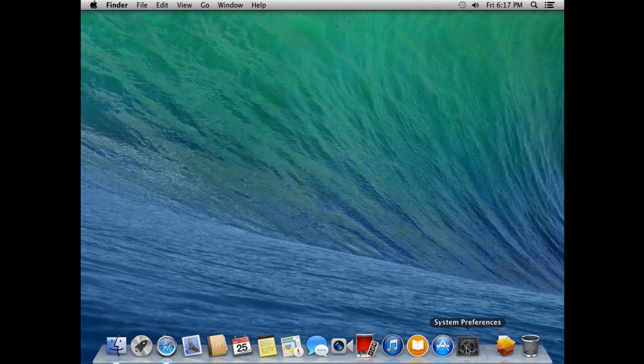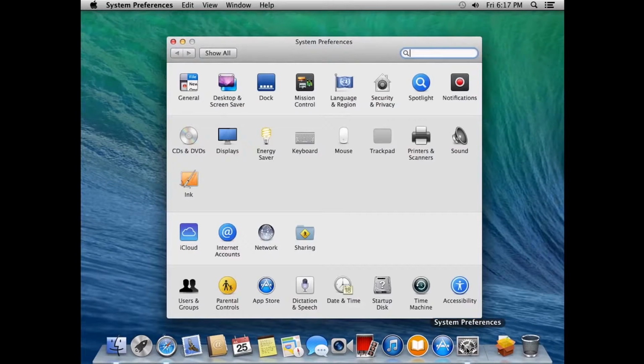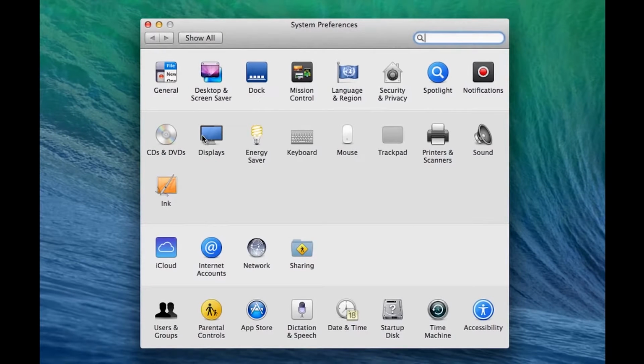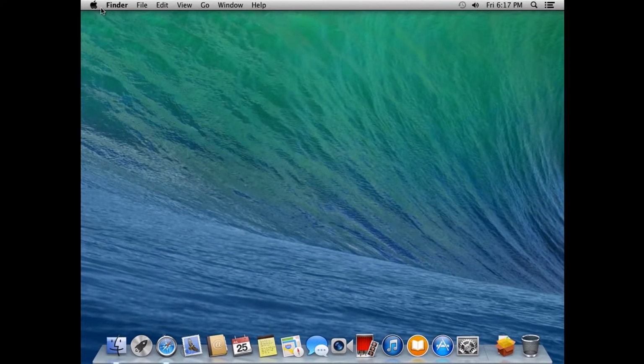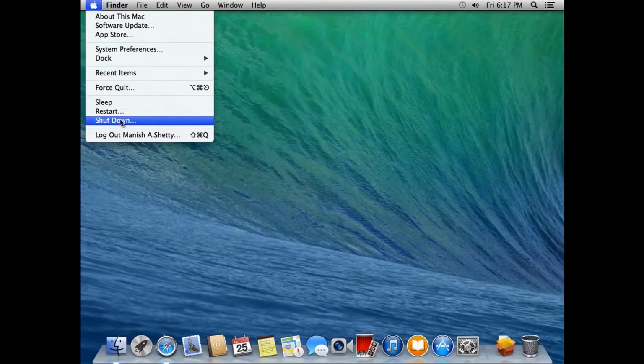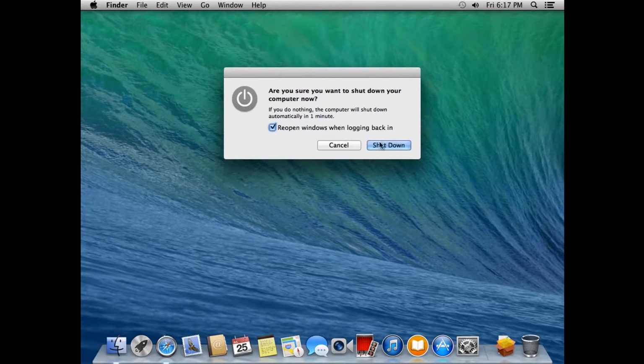And once you're in the desktop, go to System Preferences and choose Displays. And over here you'll have to choose the resolution that suits your screen. Now the problem which I personally faced over here was that my resolution was not listed in this particular option. The way I fixed that problem is I shut down the Mac OS. So let's go ahead and shut down the Mac OS.